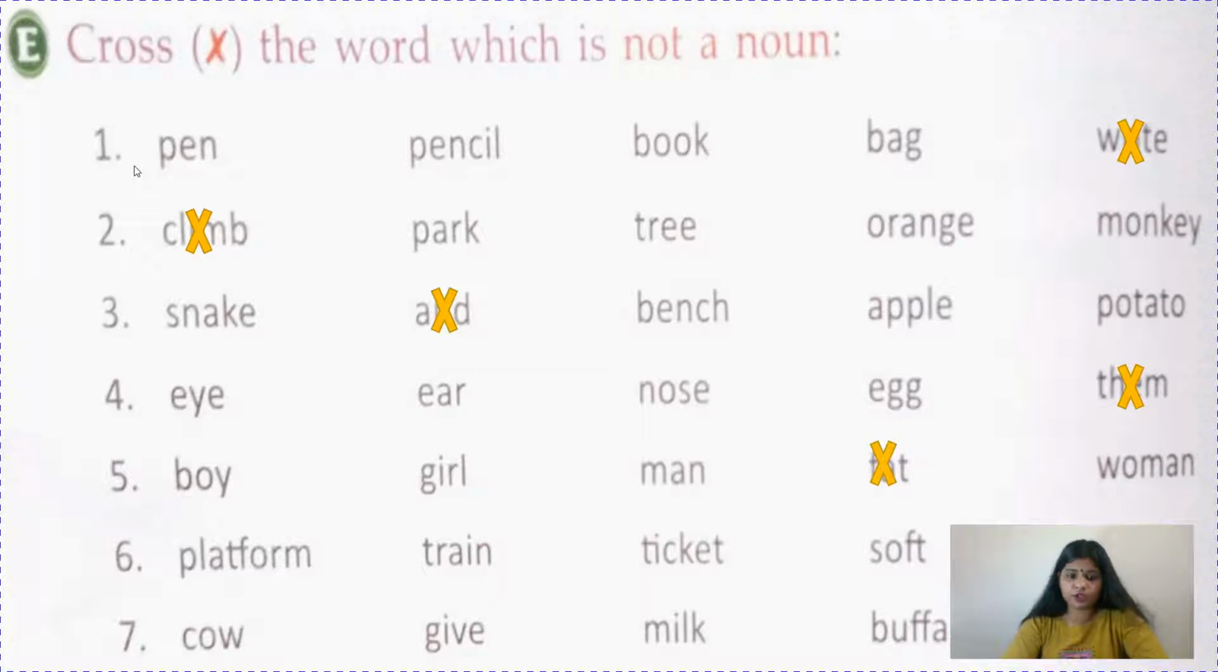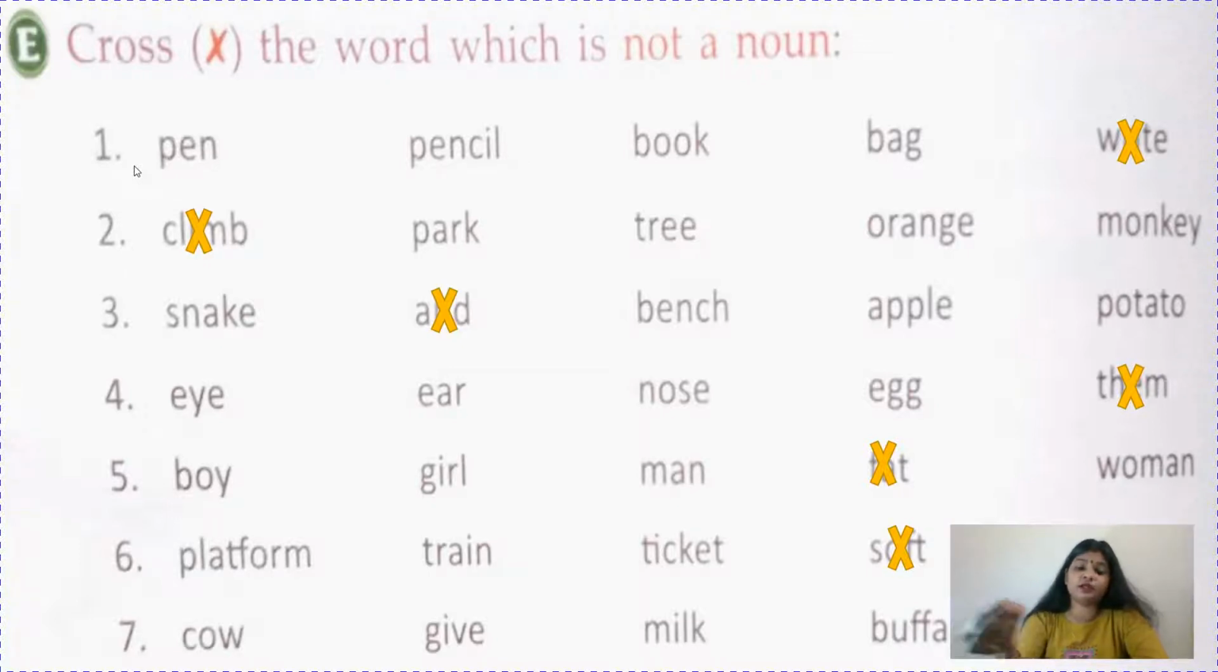Platform, train, ticket, soft and flag. So see children, platform will come under the category of a place. Train, ticket and flag, they will come under the category of a thing. And what is soft? When you touch, suppose, your pillow, it is so soft. You touch your cheeks, they are so soft. So soft will not come under the category of nouns, it is not a naming word. Now cow is the name of an animal.